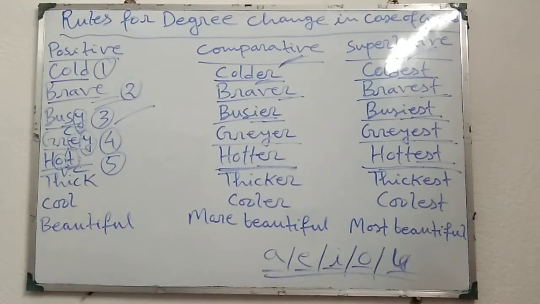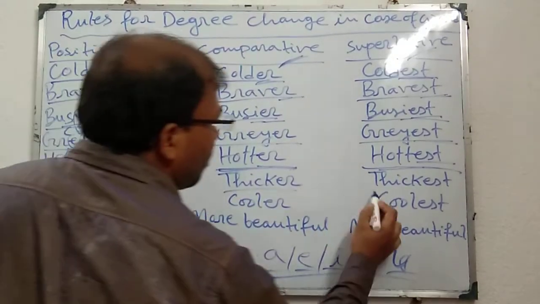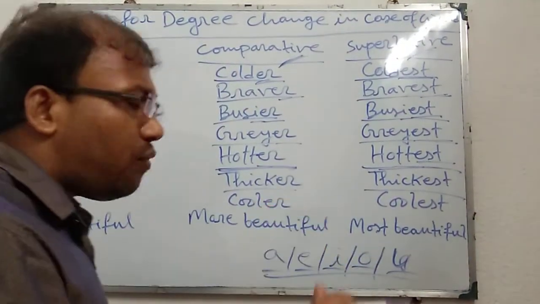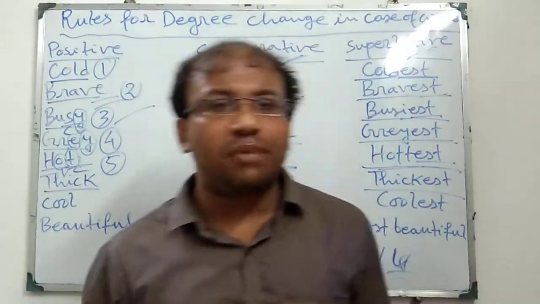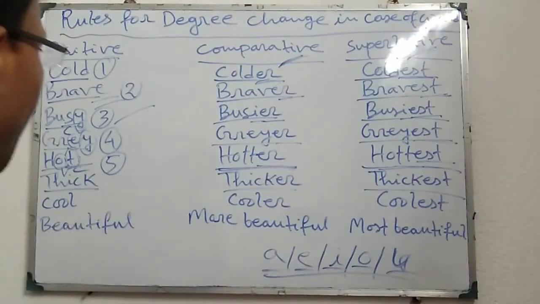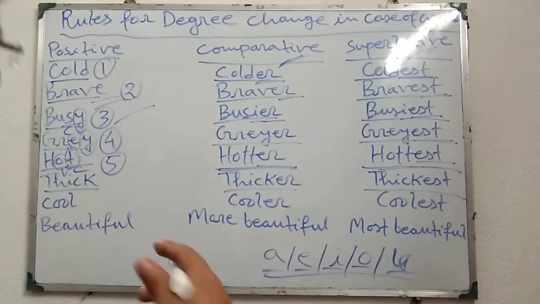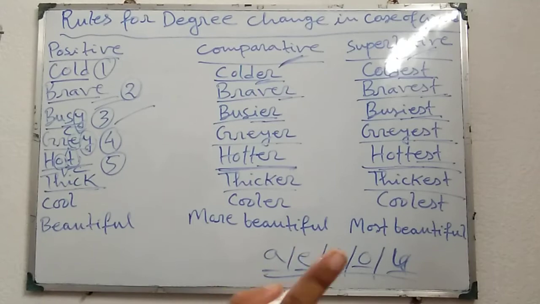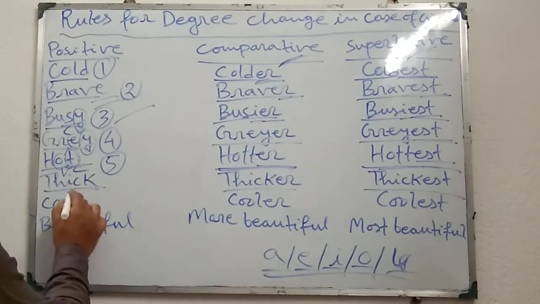And thereafter rule number 6: thick, thicker, thickest. That means if the adjective or adverb is monosyllabic, that means it has only one syllable, and if it ends in a double consonant, that means not only one consonant, two consonants are there, CK.